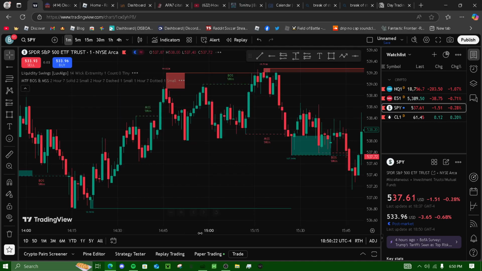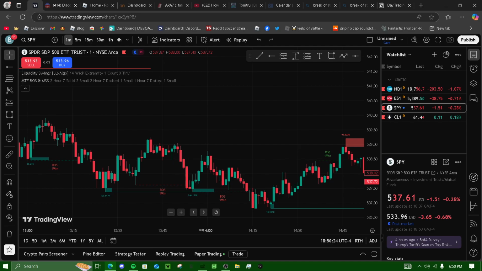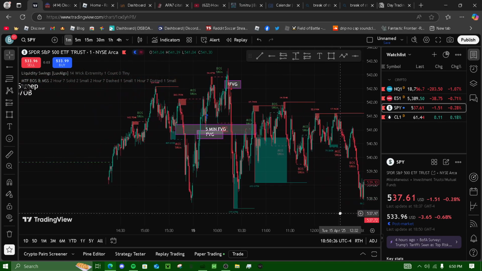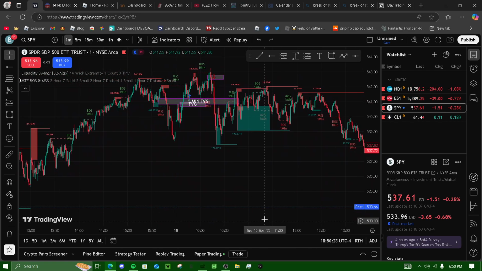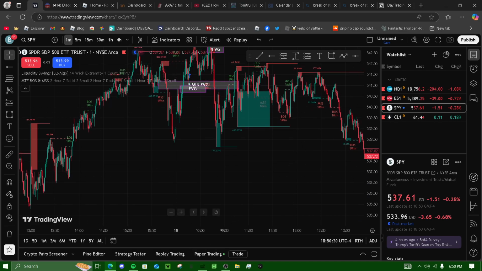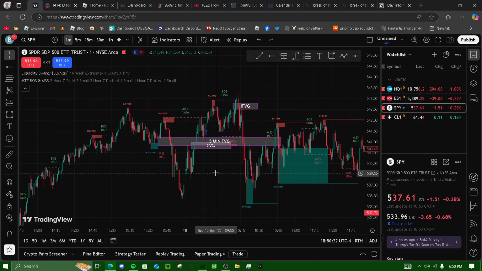So yeah, once I had my 5 minute fair value gap, it got tapped into after it swept liquidity, created fair value gap, right? Went up and swept liquidity, right? Then it broke.